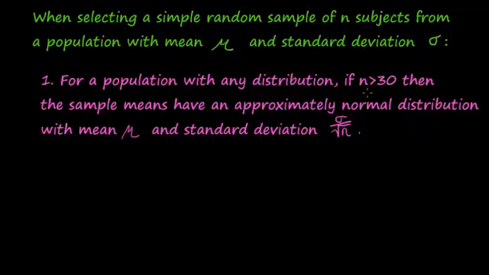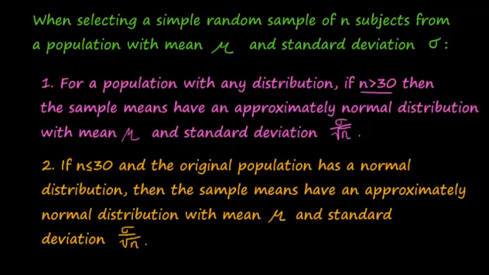Okay, so now it's telling us if we have a nice large sample size of n greater than 30, then for any distribution, the original distribution does not have to be normal, but if n is greater than 30, then the sample means will have an approximately normal distribution with mean mu and standard deviation sigma over the square root of n.